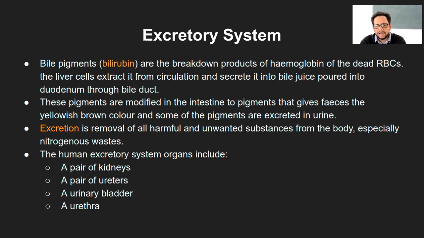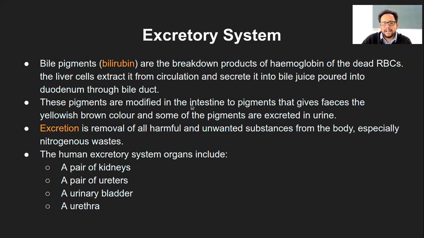From there, it can again get reabsorbed. It can be broken down further, and that will go out in the urine as the excess molecule, and that is what also gives a color to your urine, like a pale yellowish or yellowish color, because of the urochrome, a breakdown product of the bilirubin. So that is the fact.